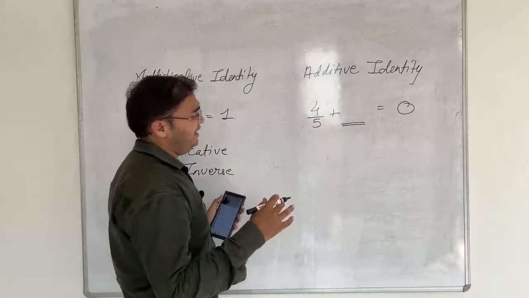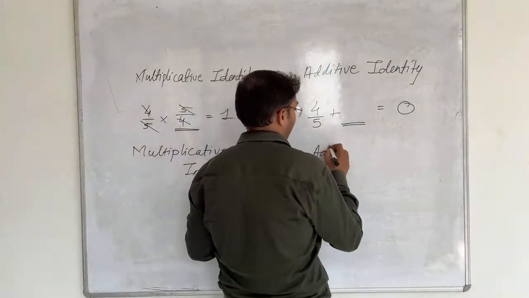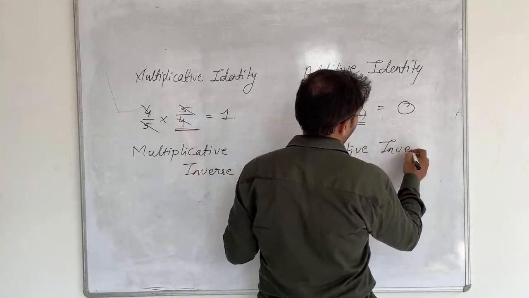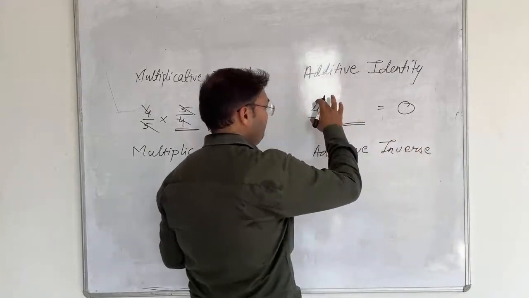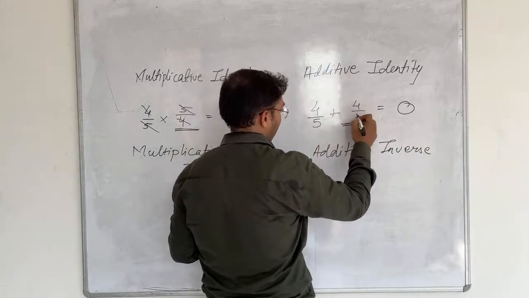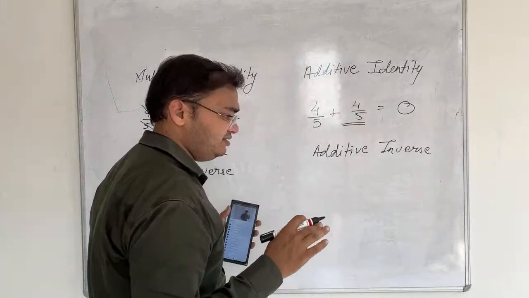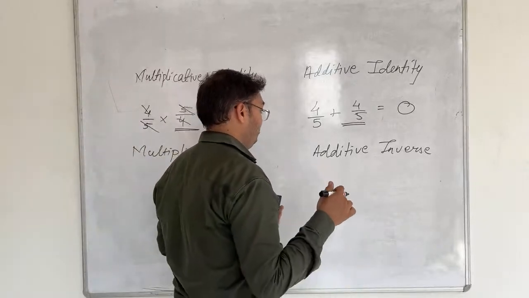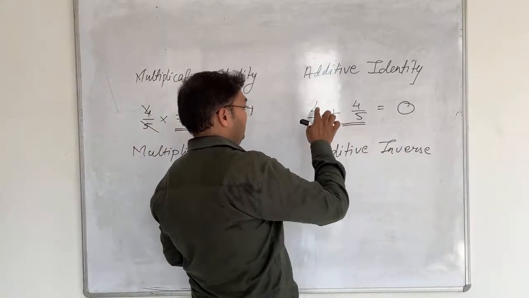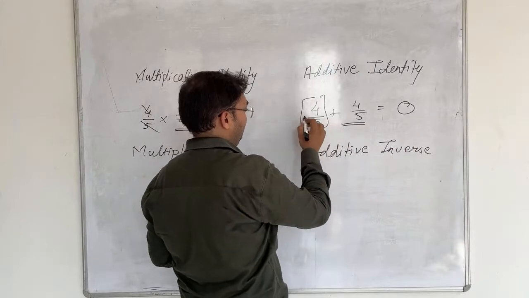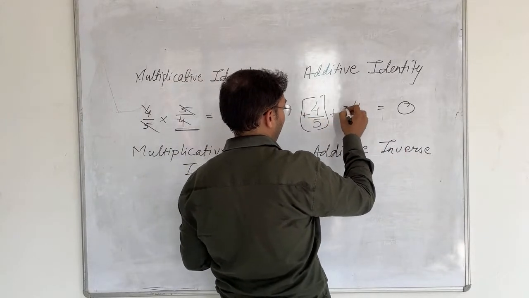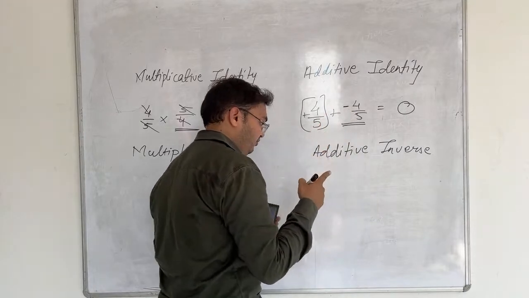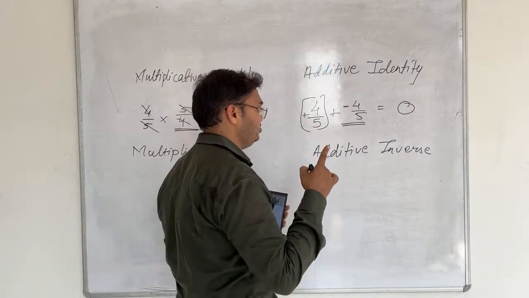Same way in the additive identity, we go with the additive inverse. We write the number as it is, 4 upon 5 as it is. But we always change the sign. This 4 upon 5 has plus sign, so this will have minus sign. So 4 upon 5 minus 4 upon 5 is equal to 0.